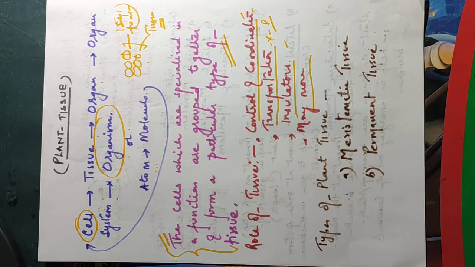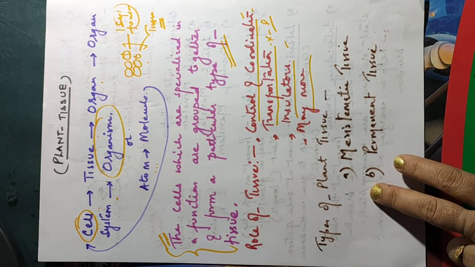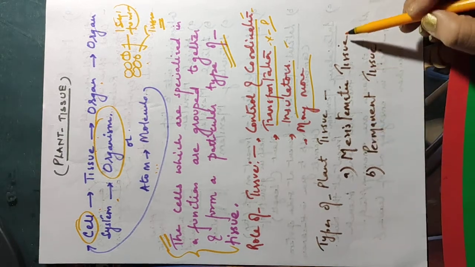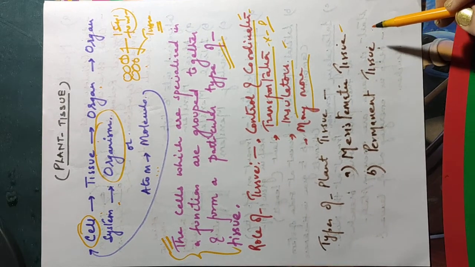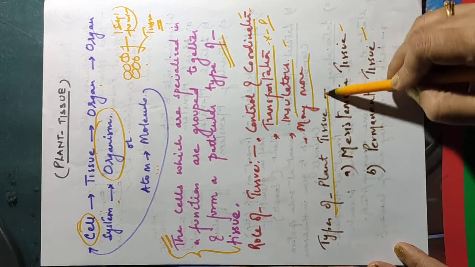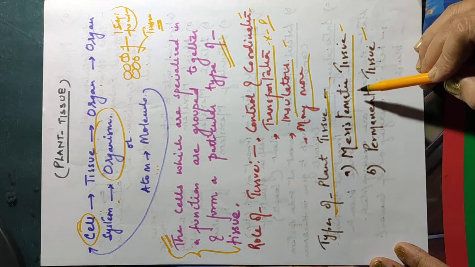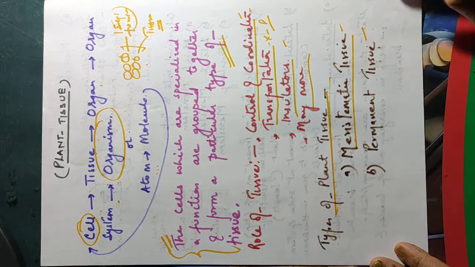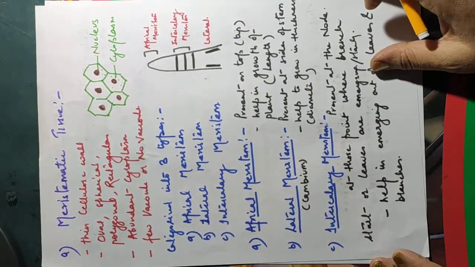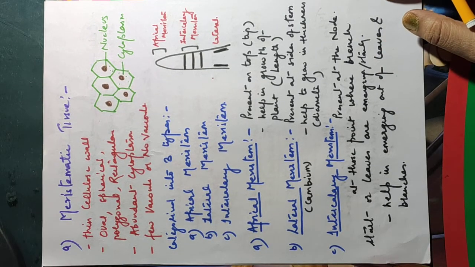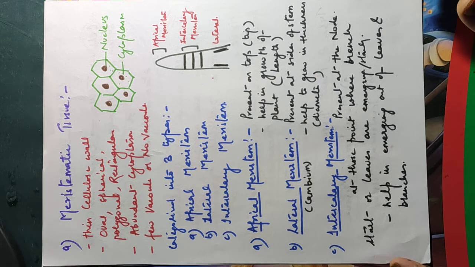See, they are classified into mainly two types, as written here: meristematic tissue and permanent tissue. Plant tissues are divided into two parts, or categorized into two parts, or classified into two parts, whatever you can say: meristematic tissue and permanent tissue. So first we'll study the meristematic tissue. What is meristematic tissue and its types?